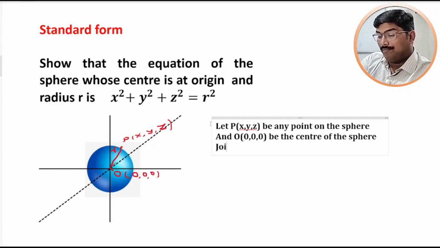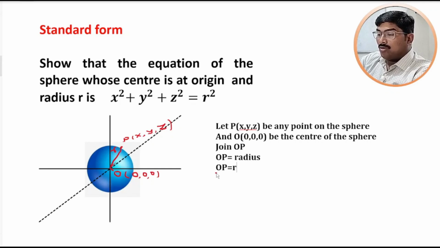Join OP. Then the distance OP is called the radius of the sphere, and we can also write it as OP is equal to r.